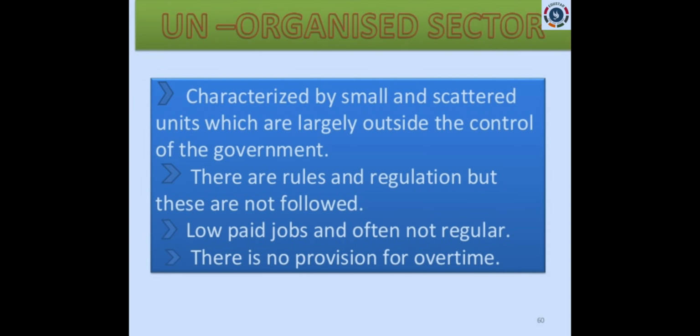Here it is temporary jobs. Anytime they can be sent out. There is no job security given here, and there is no provision for overtime. Suppose they are doing overtime, nothing will be given to them. For example, in the organized sector they get paid leave, and during holidays also they get payment, but here it is not like that. For whatever time they work, for that they will be paid. Sometimes for overtime they won't be given any payment. It's like daily wages, not a monthly salary. Weekly like that they will get.